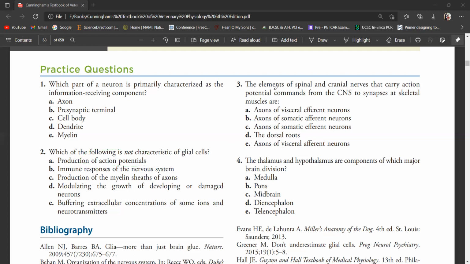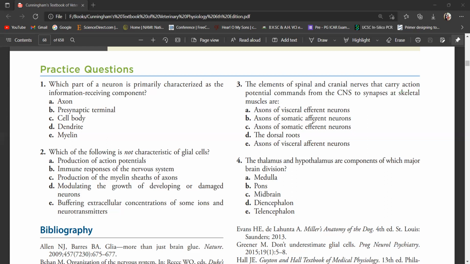Third question, the elements of spinal and cranial nerve that carried axon potential command from CNS to synapse at skeletal muscle. So from CNS to the skeletal muscle, and it should be a motor neuron. And the skeletal muscle, this is under voluntary control. So which one of these? Axon of visceral efferent neurons? Definitely it's not a visceral, because skeletal muscles under voluntary control.